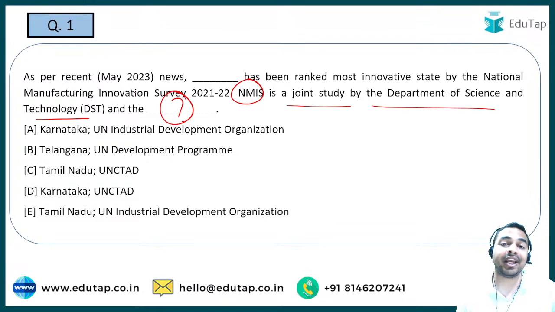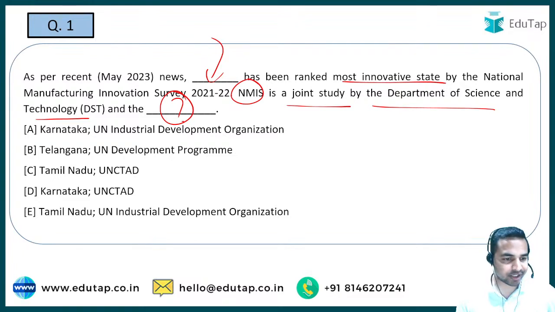What is the appropriate value to fill this dash? Apart from that, you are also required to tell me the name of the state which has been ranked the most innovative state by the survey. Please be quick and tell me the right answer in the chat box.